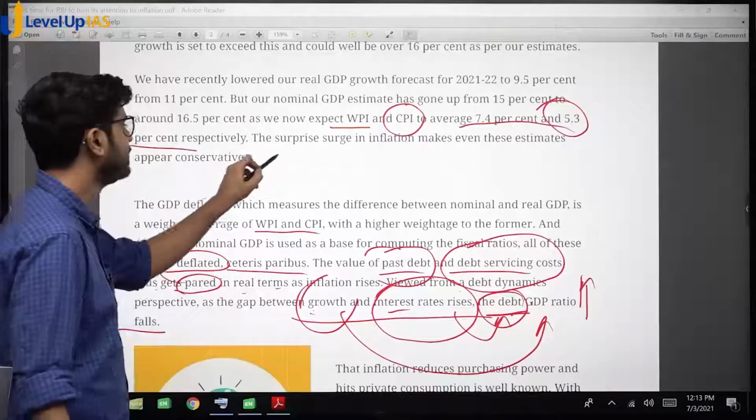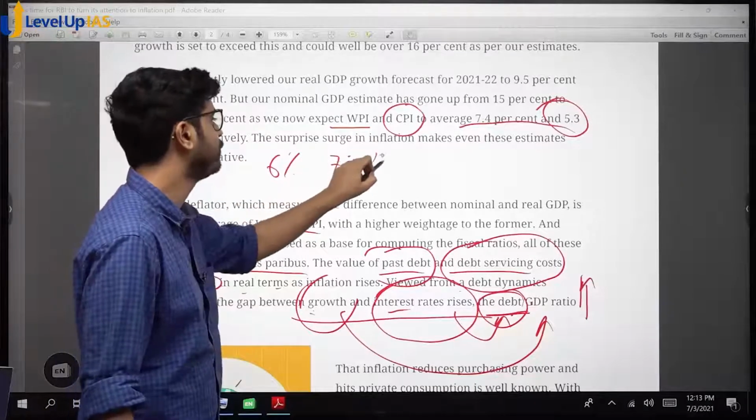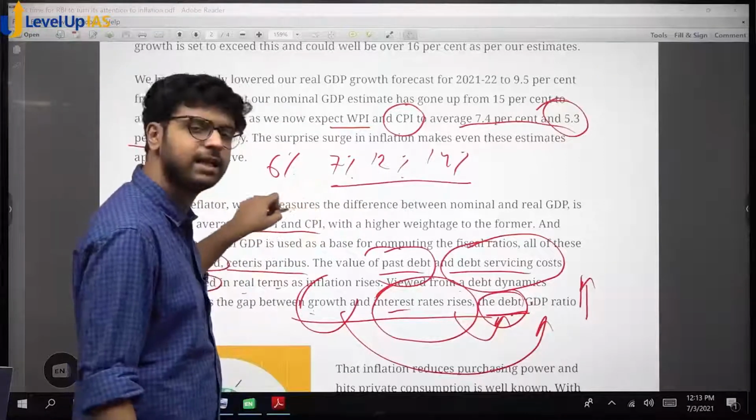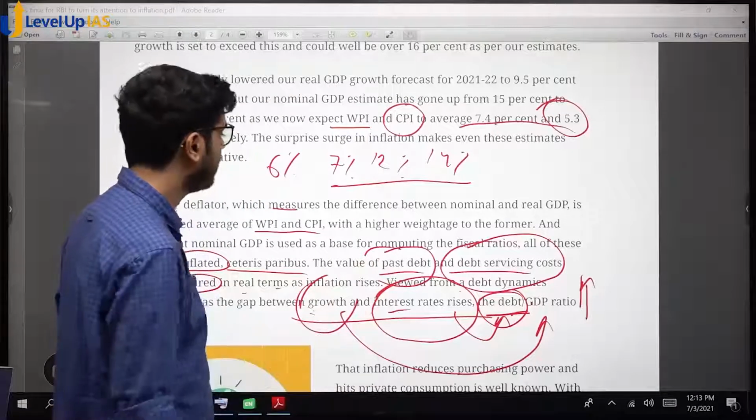So today your interest rate is 6% and your growth is, let's say, 7%. Tomorrow your growth is 12%, 14%, which means your GDP is rising very fast, but debt is the same. Debt plus interest is the same. So your debt to GDP ratio falls down.